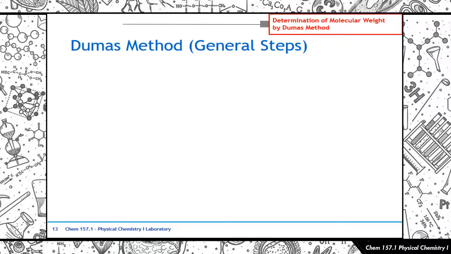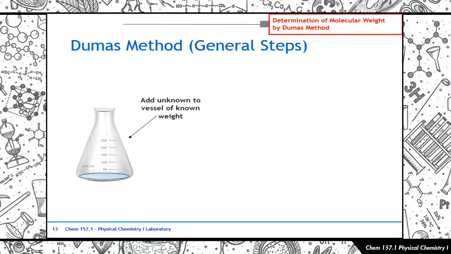So moving over to the general steps of the Dumas method para maintindihan natin siya. This is just the basic gist, okay? Doon nyo mas makikita yung pinaka steps in the procedure video na nandun sa virtual classroom. So the first thing that you have to do is get some of your unknown organic substance and put it inside a suitable vessel. Okay? So add an unknown to a vessel of known weight. So syempre, i-weigh nyo muna yung vessel nyo. And then you get the weight of the empty vessel, tapos get the weight of the vessel now with your unknown substance added.